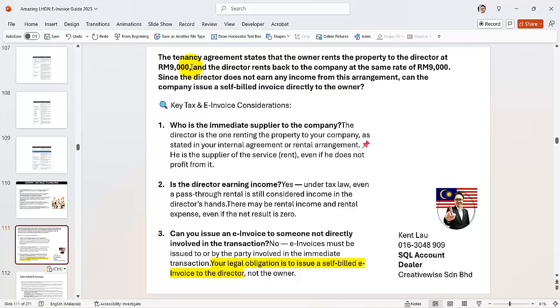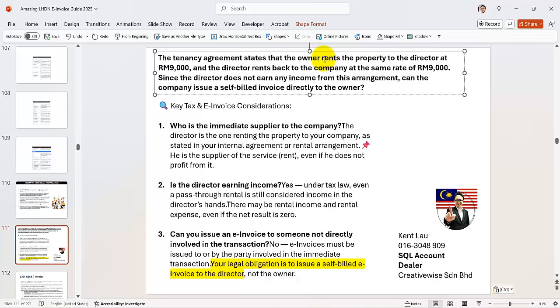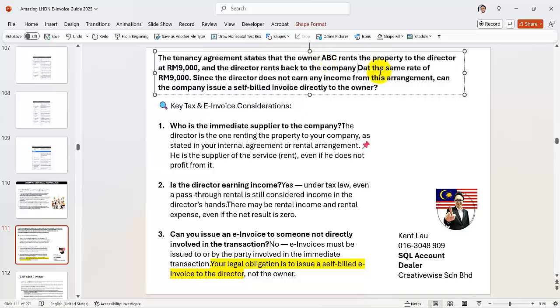Now the directors rent it back to the company at the same rate of 9,000. So an owner, say owner ABC, rents the property out to the directors, and then the directors rent it to the company DEF.